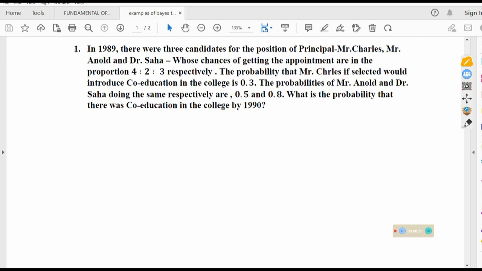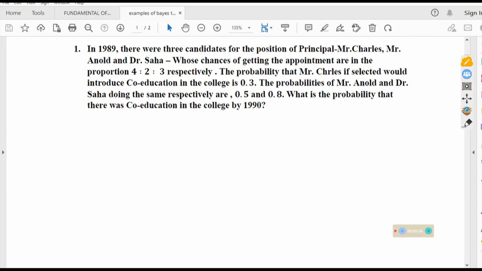In today's lecture, we want to look at some of the examples of Bayes theorem. Last time we looked at the proof for the Bayes theorem. This time around, we want to look at how best we can apply the Bayes theorem in solving some of the mathematics problems. So let us start with question number one.